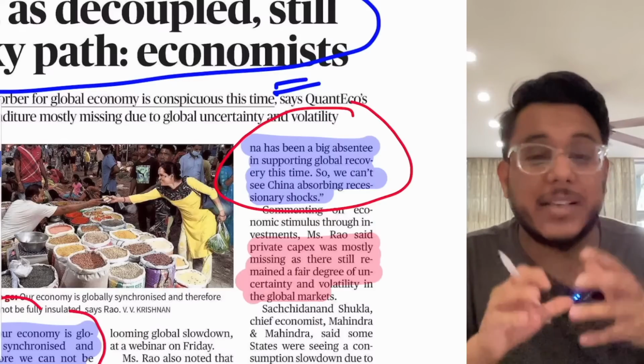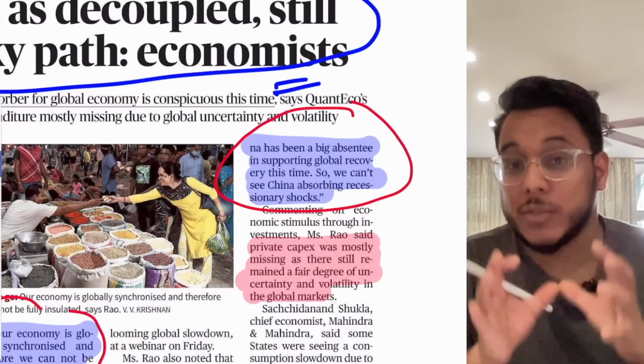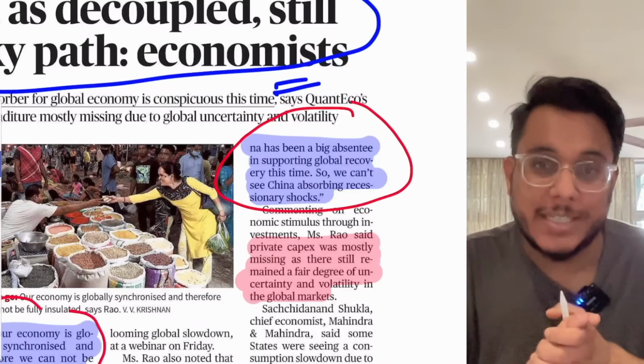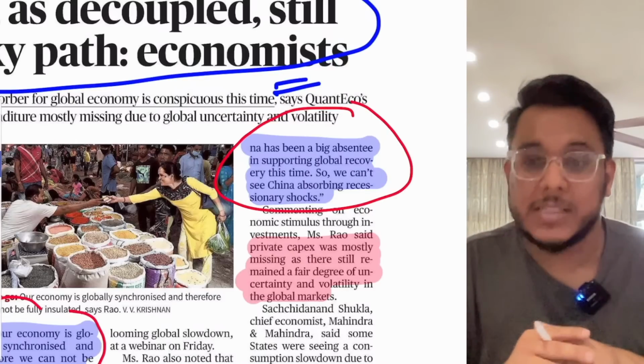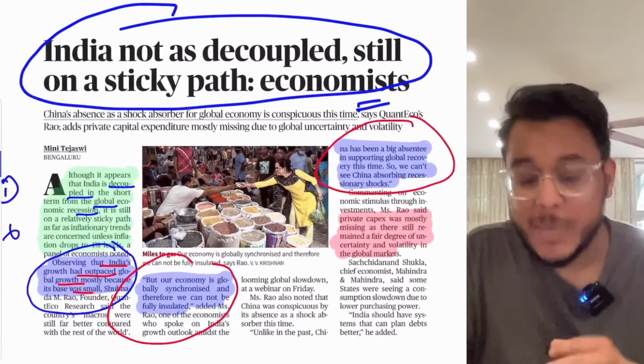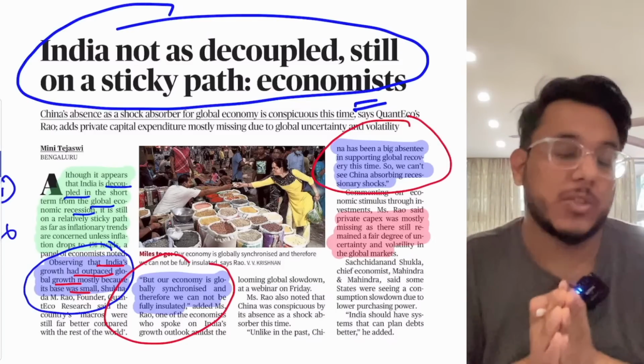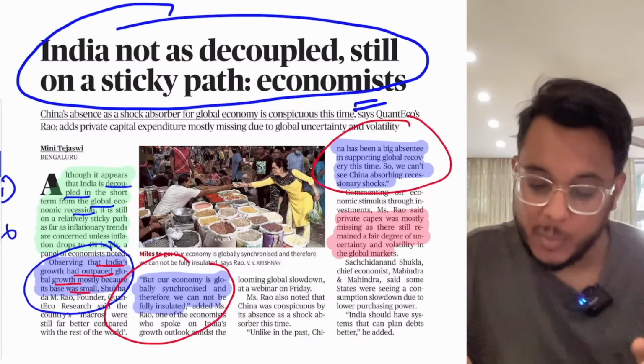But now China's growth is also compromised. Why? Number one, because of China's zero COVID policy. Whenever the cases increase in China, they go under complete lockdown. Moreover, China's economy is not as robust as it used to be 10 years back. So China is not the one who will absorb this global recession.